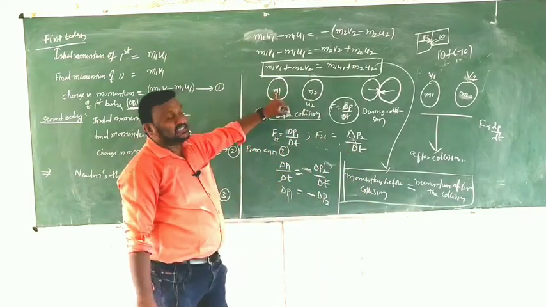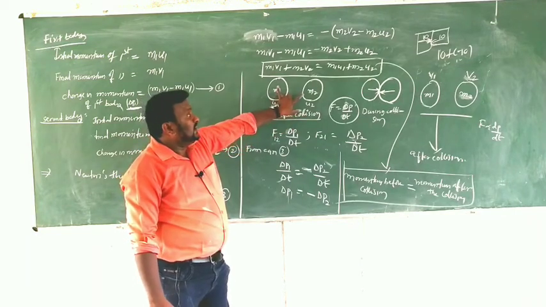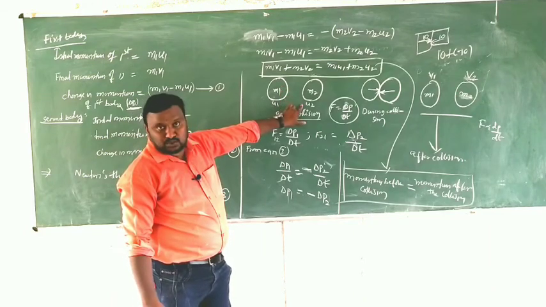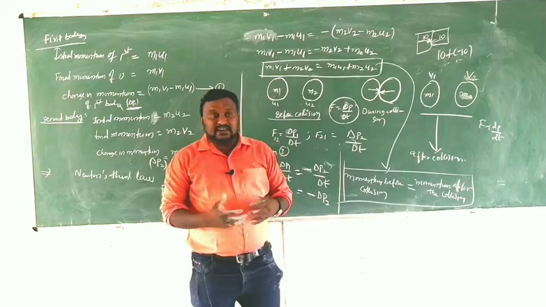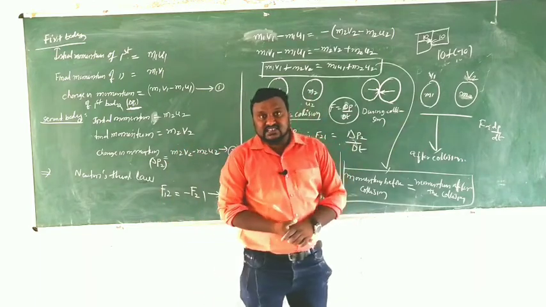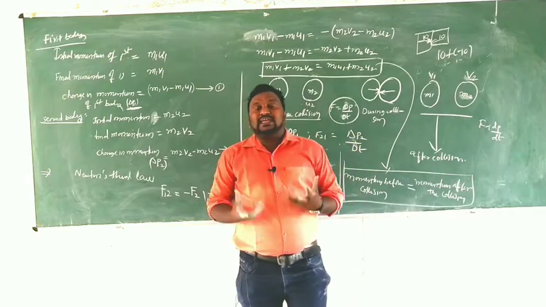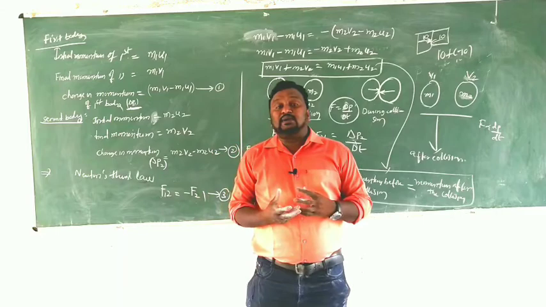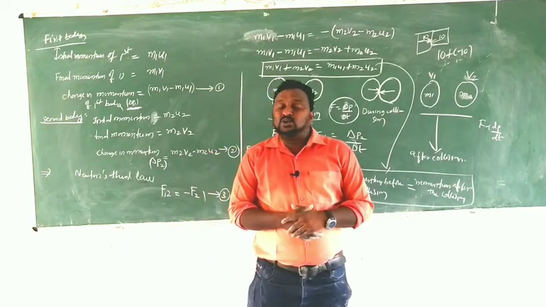First body mass m1, its initial velocity is u1, and second body mass is m2, its initial velocity is u2, and one should apply the force on another. Due to that, their velocities change to v1 and v2. To derive this one, we must know the definition of momentum. What is the definition of momentum? Mass into velocity, what we call momentum.